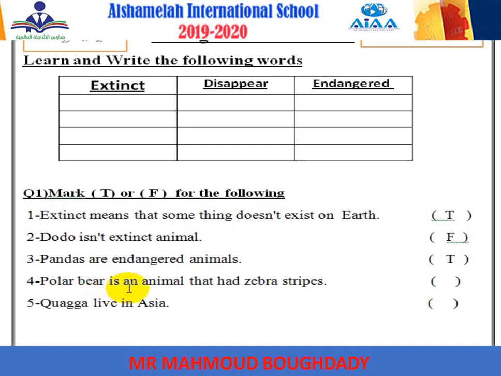Polar bear is an animal that had zebra stripes. No, of course. We know that the polar bear is totally white and lives in the North Arctic areas. So the polar bear is an animal that had zebra stripes. No, it's the quagga, so it will be false.